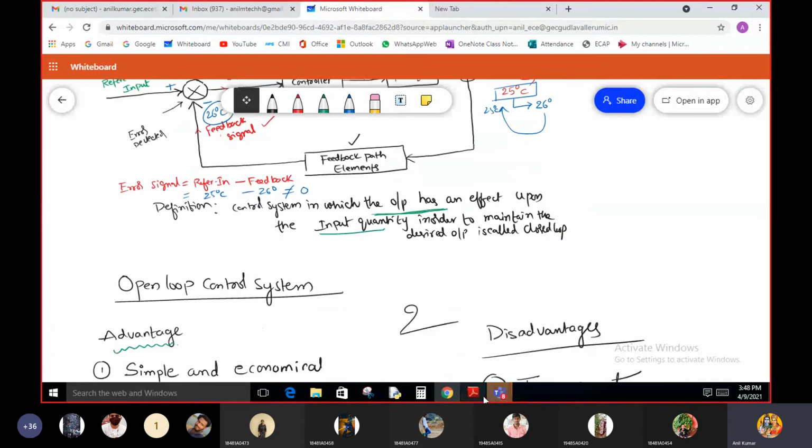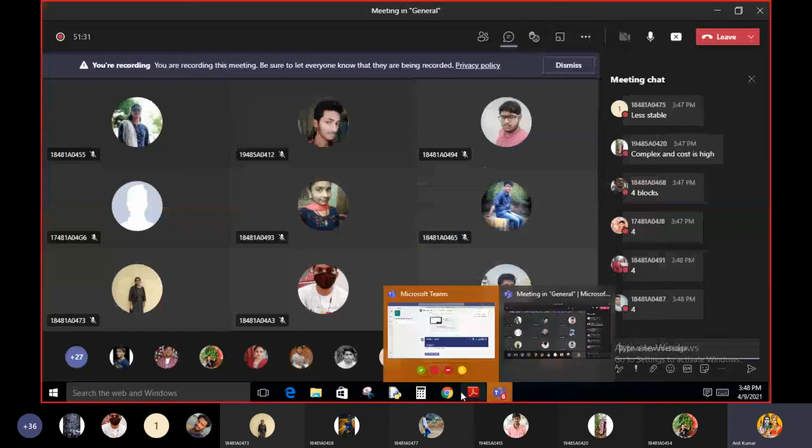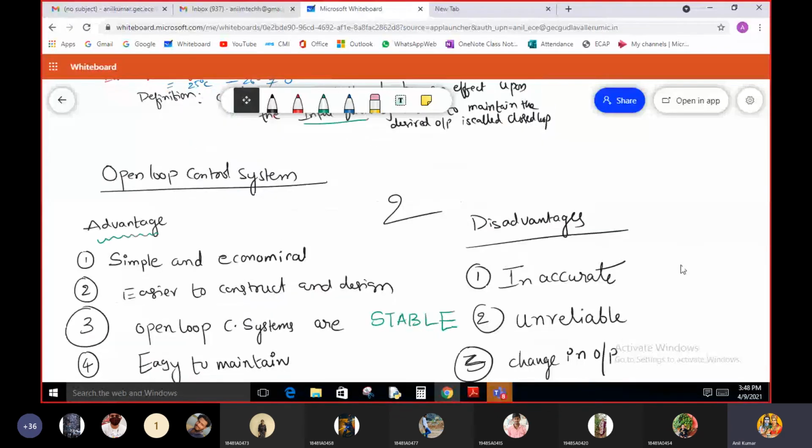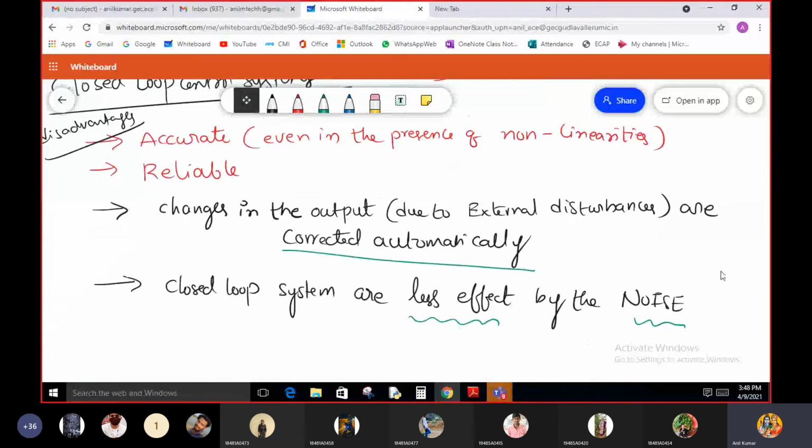Okay, so because of this particular reason, can anyone guess what are the disadvantages of the closed loop control system?